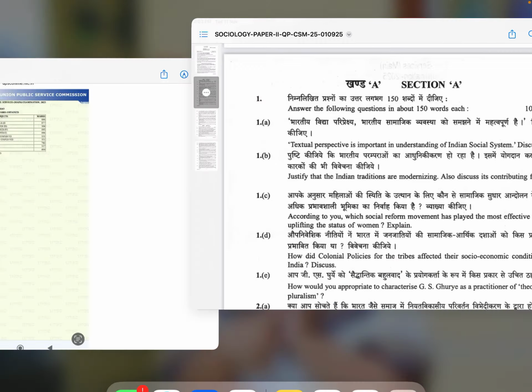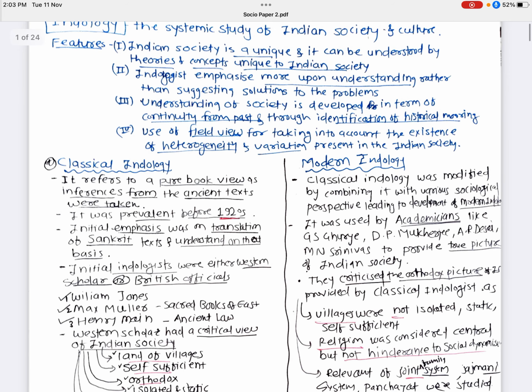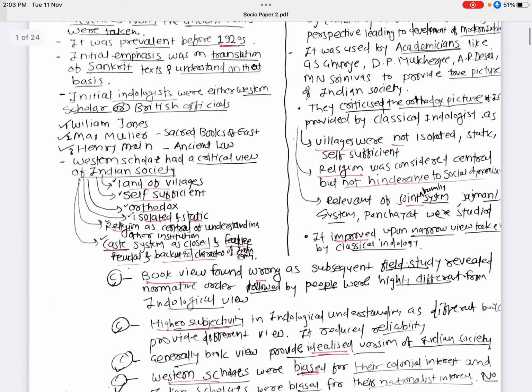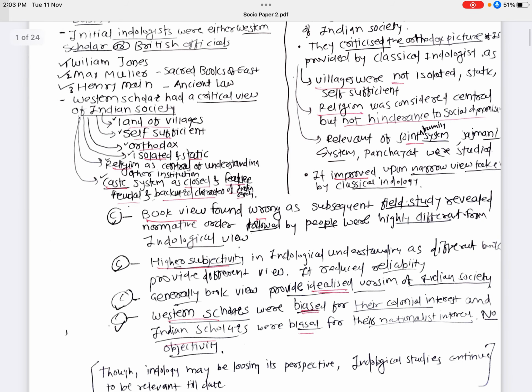these are my notes. So textual perspective means Indology. Initially, these features, whatever I have written here, can tell the importance of the textual understanding of Indian society. And later we can say that though the book view or the textual views are not sufficient, and subsequent field studies show that the textual perspective was a one-sided view of Indian society.